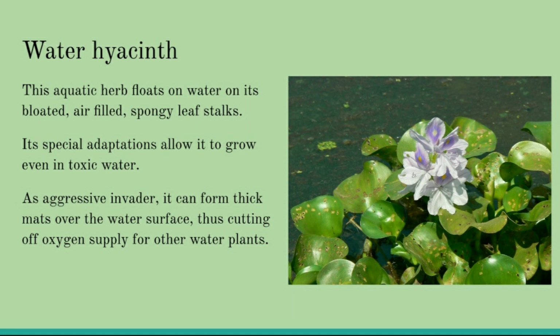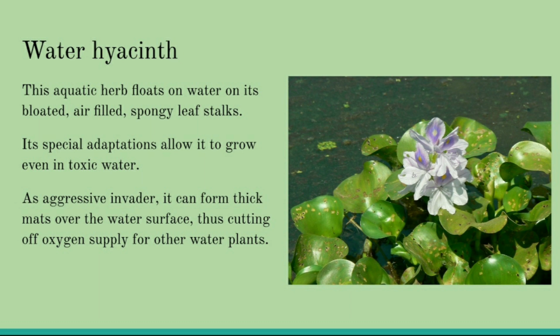As an aggressive invader, it is aggressive in its nature. That means it has the quality of killing other water plants. It can form thick mats over the water surface, thus cutting off oxygen supply for other water plants. What it does is it keeps floating on the water and cuts off the oxygen supply for other plants that are beneath the water.